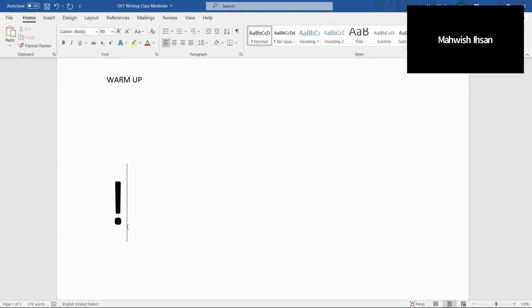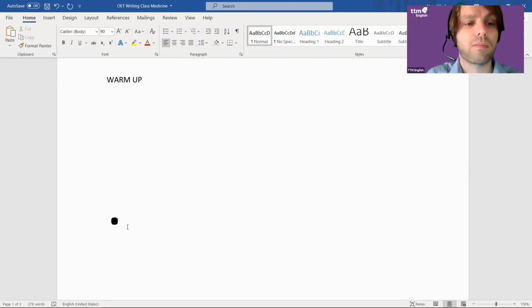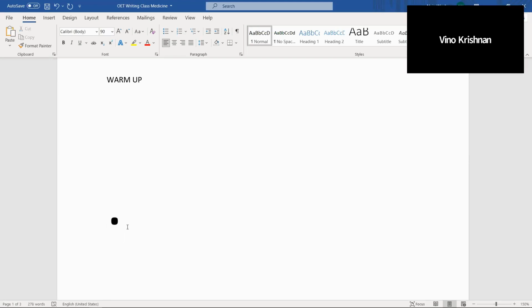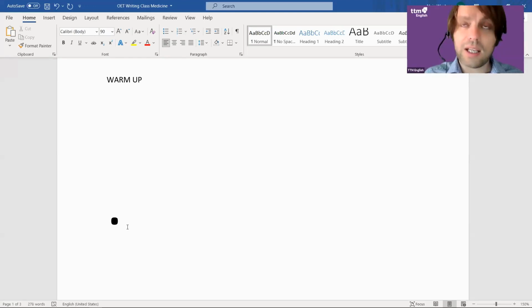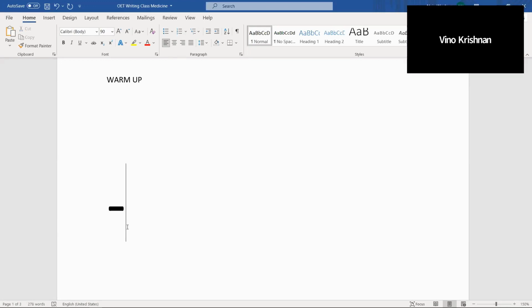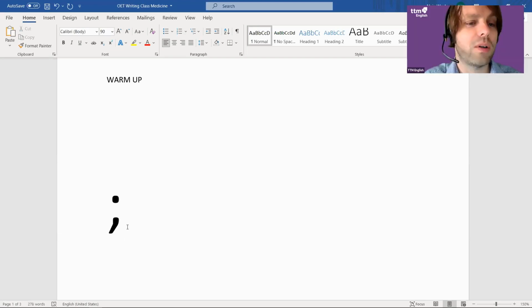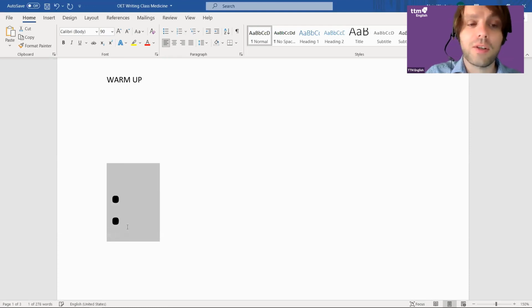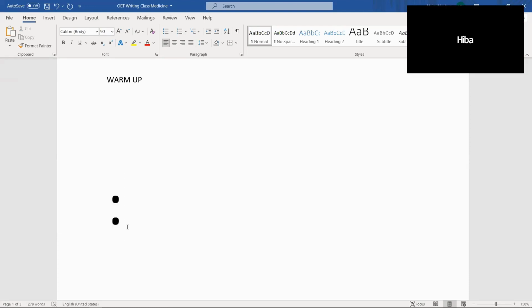This one. Exclamation mark. Okay, this one. Full stop. In England we would say full stop. In the US they say period. This one? Dash. This one? Semicolon. Colon or semicolon? That's a colon. This one? Semicolon. That's a colon.